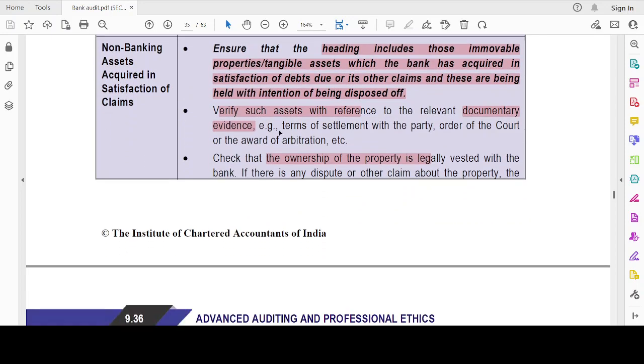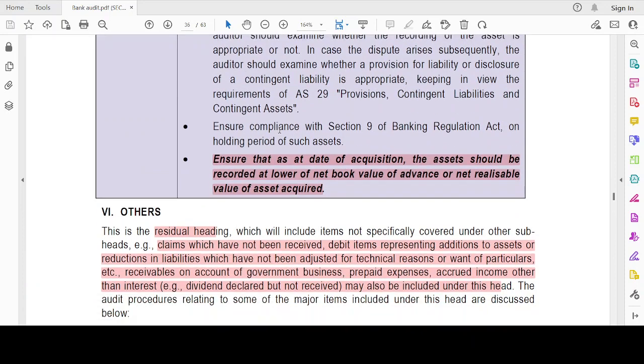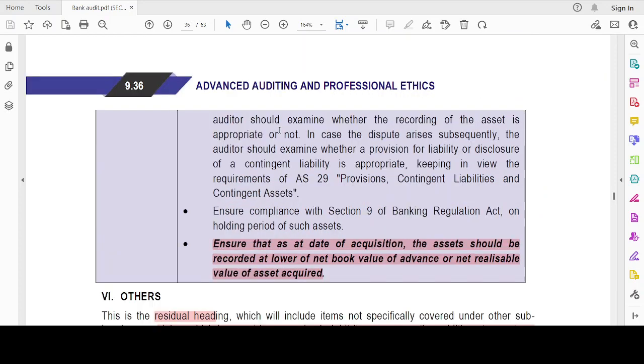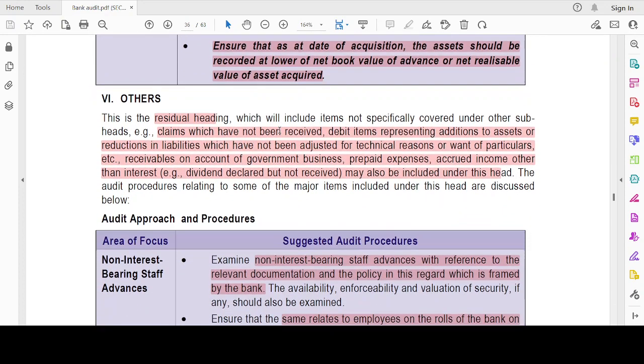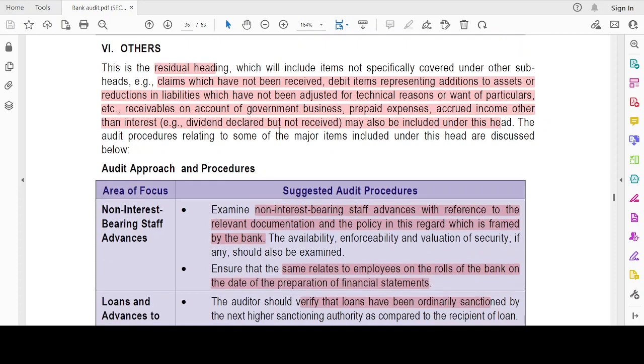I have to check the documentary evidence, the ownership transfer, and then I have to check the compliance with the Banking Regulation Act. As at the date of acquisition, it should be recorded at an amount which is the lower of cost, or the lower of net book value of advance, or the net realizable value. Okay. Then we have one last heading which is nothing but Others. It's a residual heading. For example, it covers claims which have not been presented, items representing addition to assets or reduction in liabilities which have not been adjusted for technical reasons. Something like that. Okay, or prepaid expenses could be a best example.